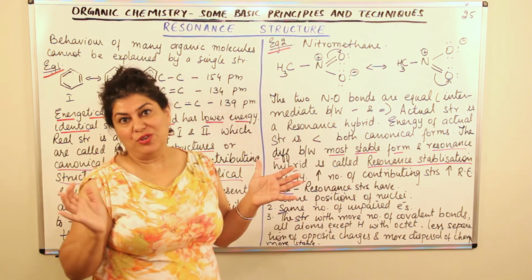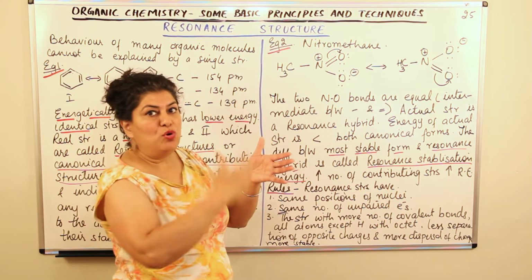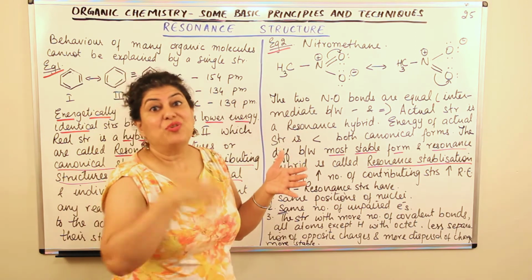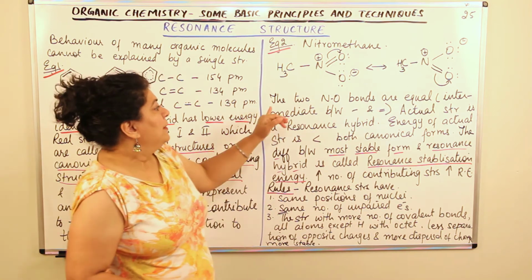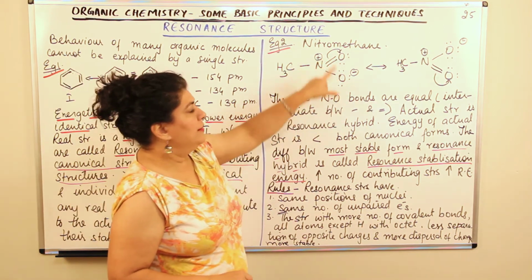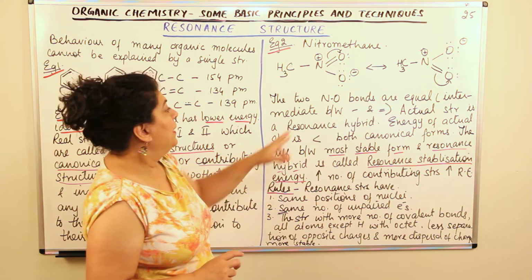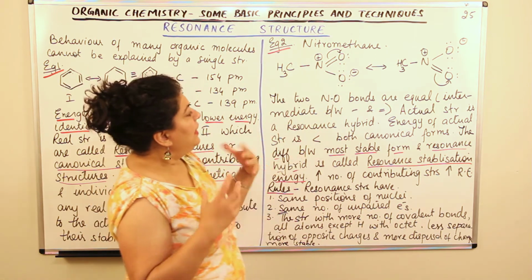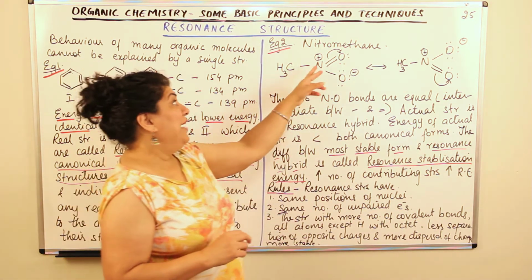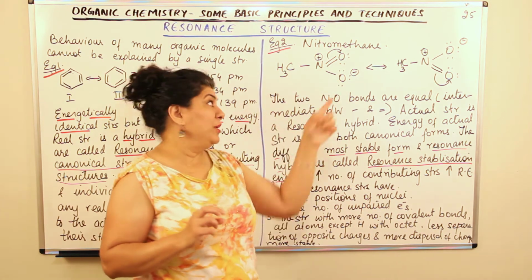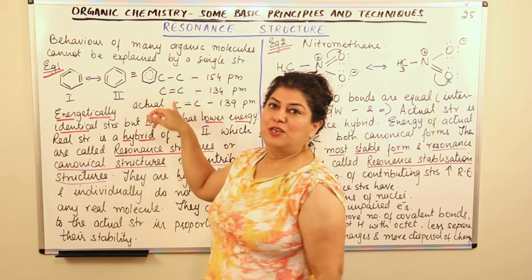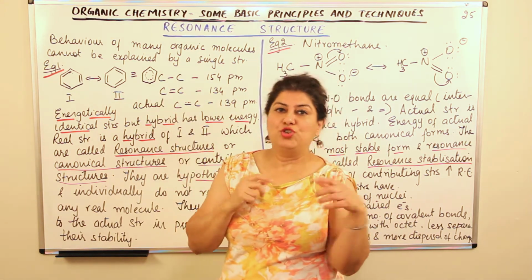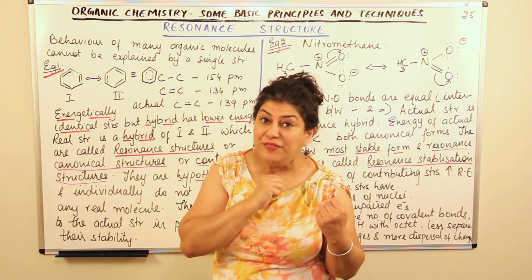Displacement of electrons: electrons which are moving and vibrating, they are resonating. And that's why it is called resonance. The two NO bonds in the case of nitromethane are equal. Another thing: if one was fixed to be a double bond and the other fixed to be a single bond, you would again have a similar situation where the single bond length should be different and the double bond length should be different.